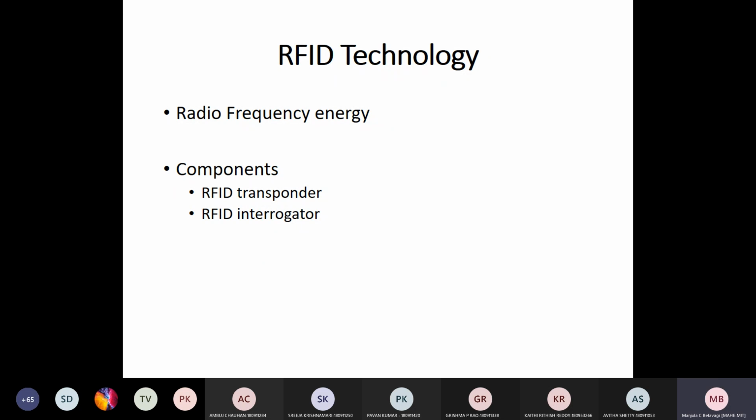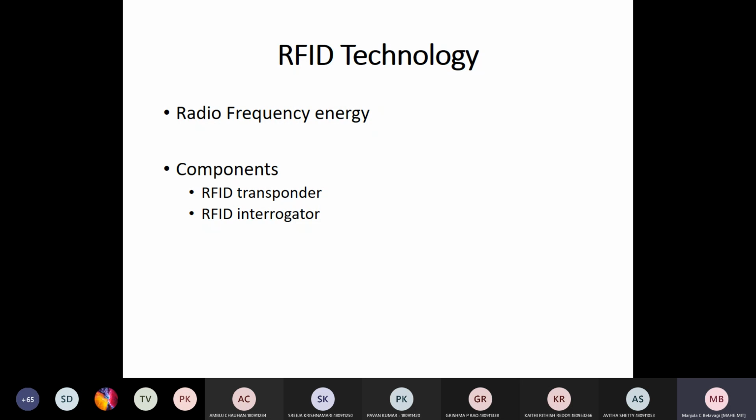Basically this RFID consists of two components. The first component is an RFID transponder. The second component is the RFID interrogator. The RFID transponder is also called a tag. The other name for RFID transponder is tag. Then the RFID interrogator is called the reader.